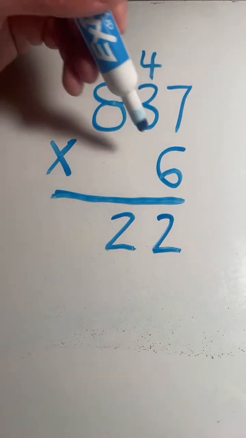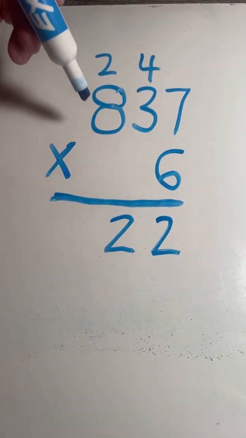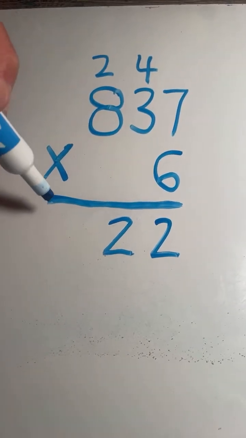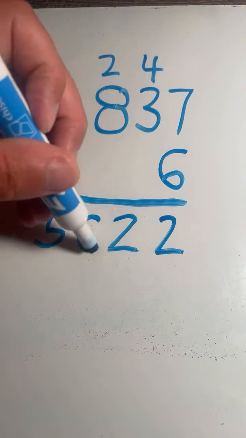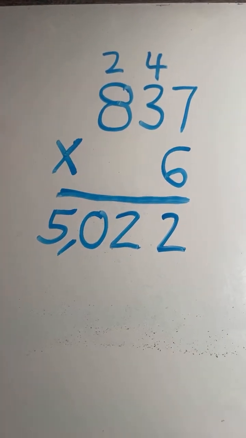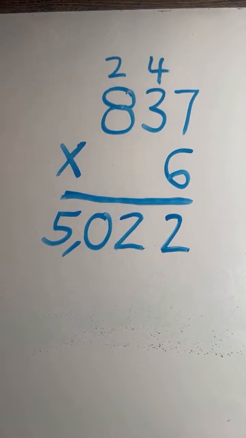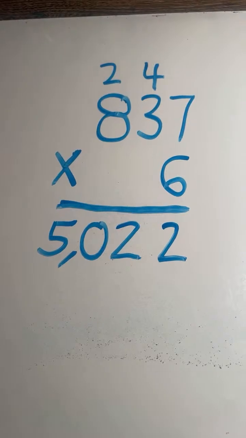And now 8 times 6. 8 times 6 equals 48. Plus 2 equals 50. And we have our final answer. 837 times 6 equals 5,022. All right, moving on to the next example problem.